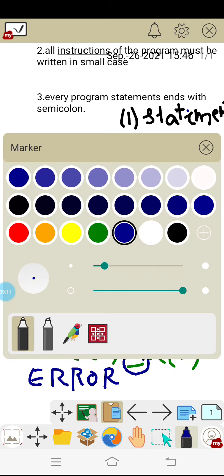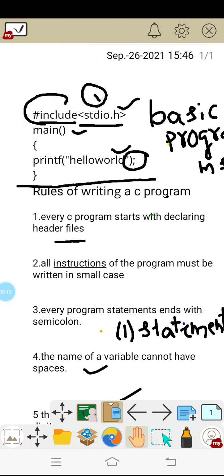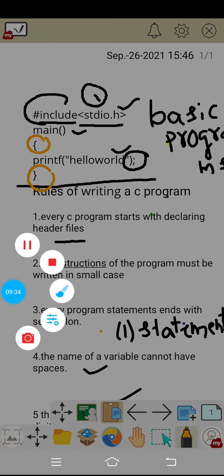So anyway, this sixth one is already discussed here. That is nothing but every flower bracket has a closing bracket. Whenever you have a starting flower bracket, you must have a closing flower bracket, otherwise it is going to give errors. So these are the rules for writing any program in the C language.